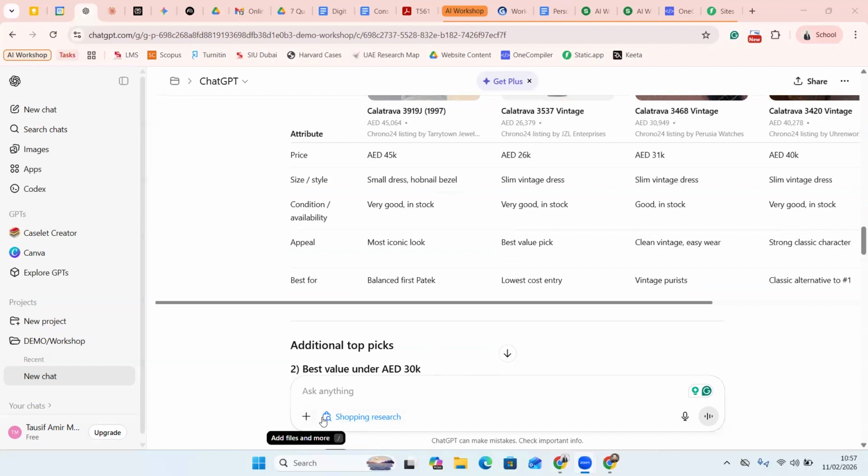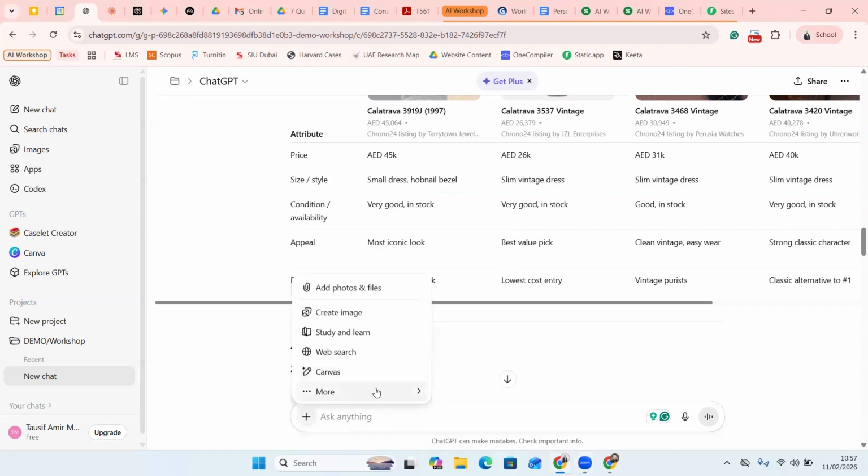Okay. Second is, all right. Now there's this option called explore apps.